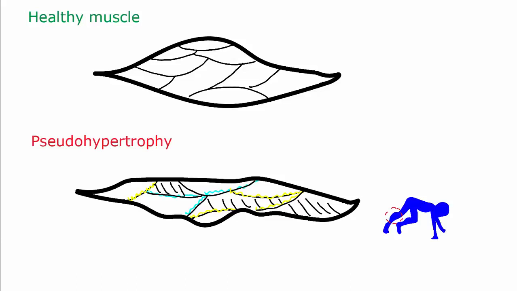Here is a picture of a healthy muscle cell. Now let's compare it to a muscle that is going through pseudohypertrophy. You can see that there is a filling of fat and connective tissue, and eventually this causes the muscle to look big, yet it is really very weak.